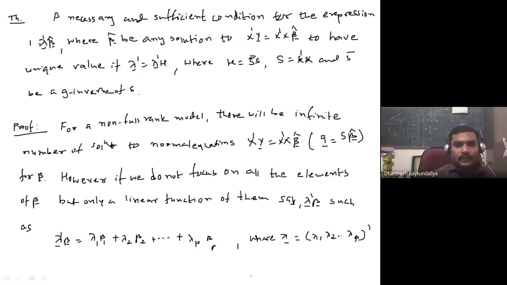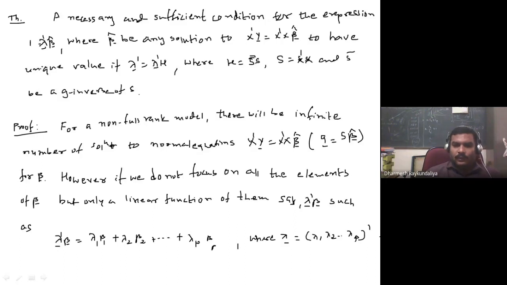So when I am saying necessary and sufficient condition, it means that if and only if the expression lambda dash beta cap, where beta cap is any solution to the normal equation, has a unique value if lambda dash equals lambda dash H. So what we do, we started with a non-full rank model. There will be an infinite number of solutions of a normal equation X dash Y is equal to X dash X beta cap for a beta.